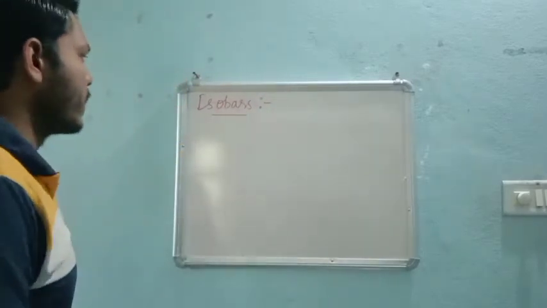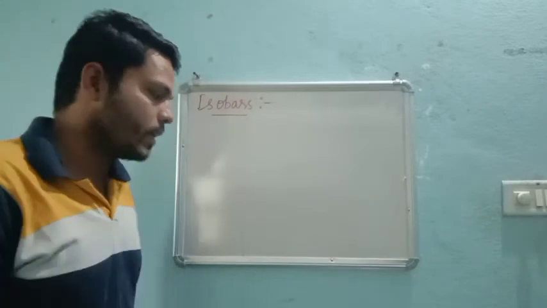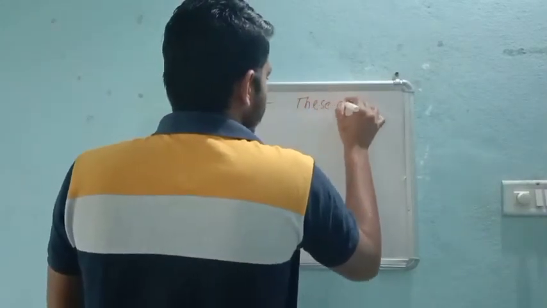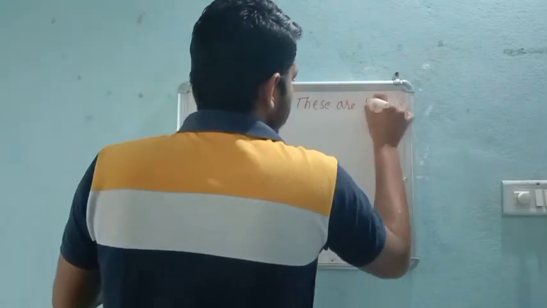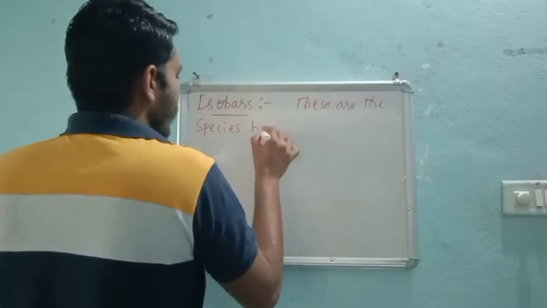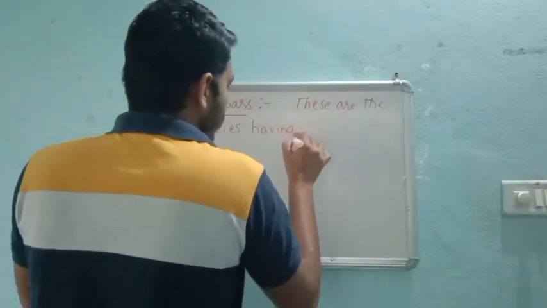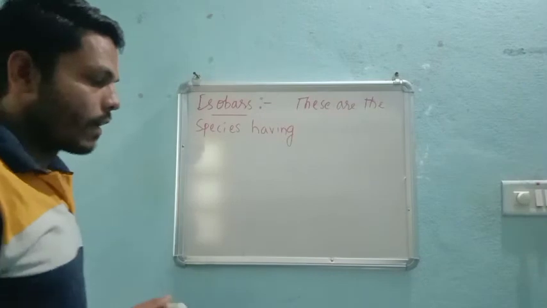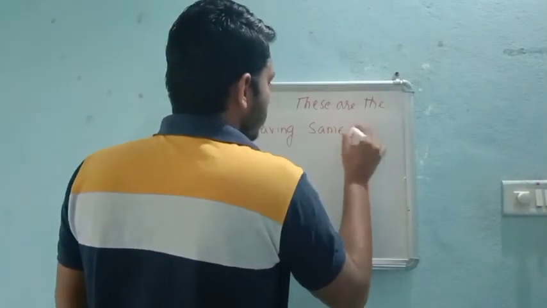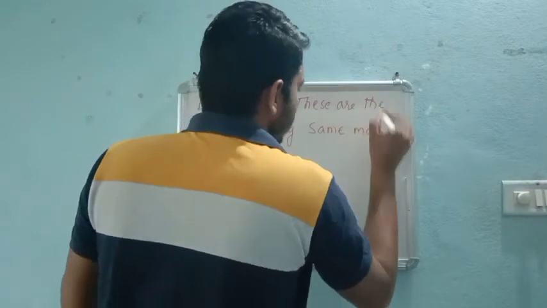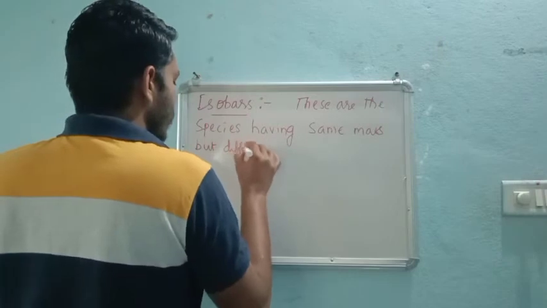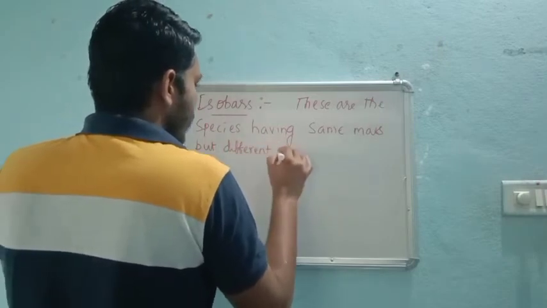So next we will see isobars. These are the species having the same mass number, just the opposite of isotopes, but a different atomic number.